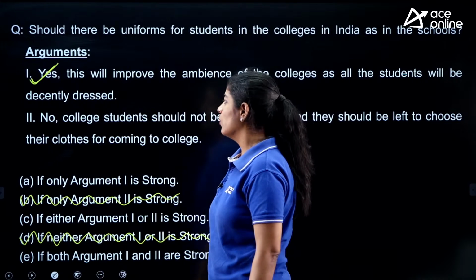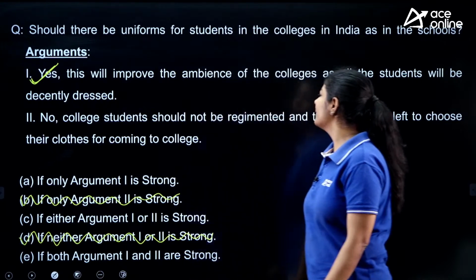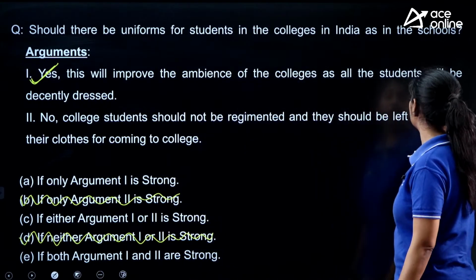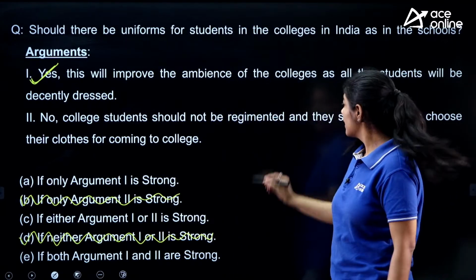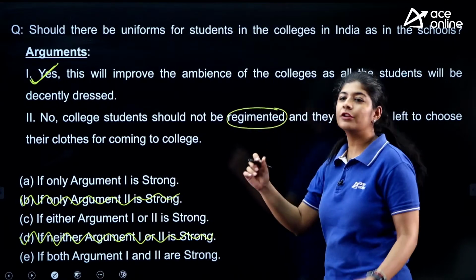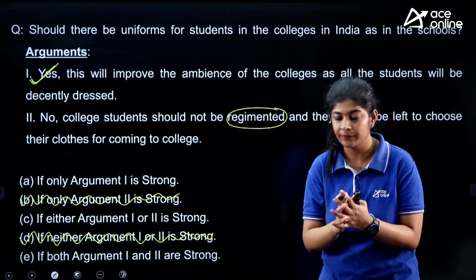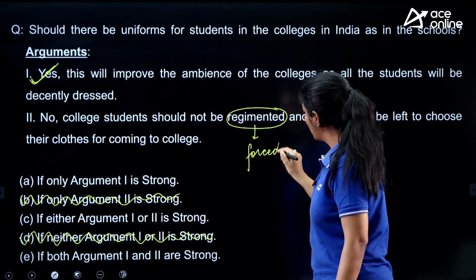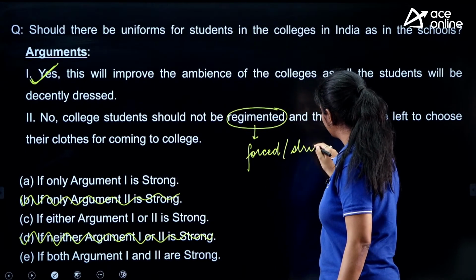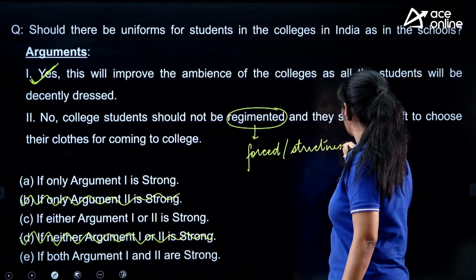Second: no, college students should not be regimented and they should be left to choose their clothes for coming to college. This means the restrictions or rules that we put forcefully, forced or strictness. Okay.